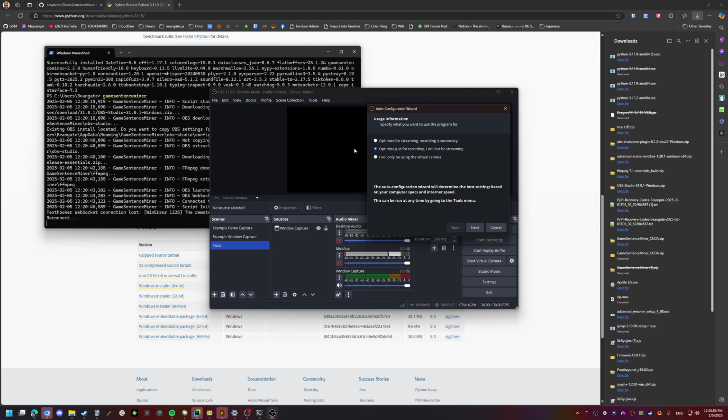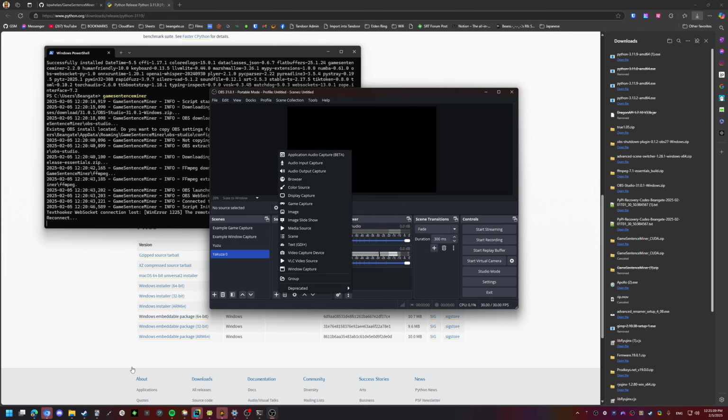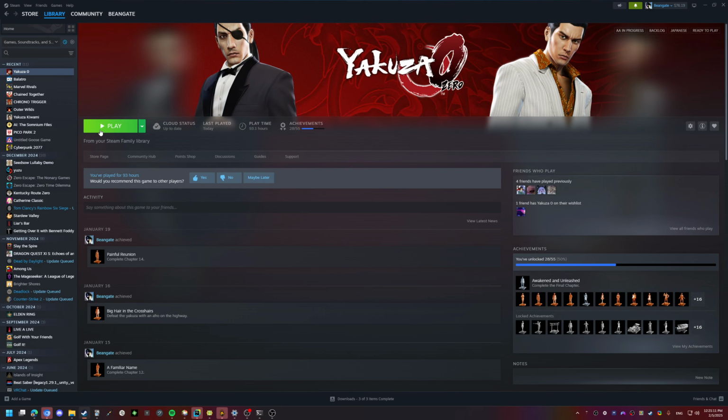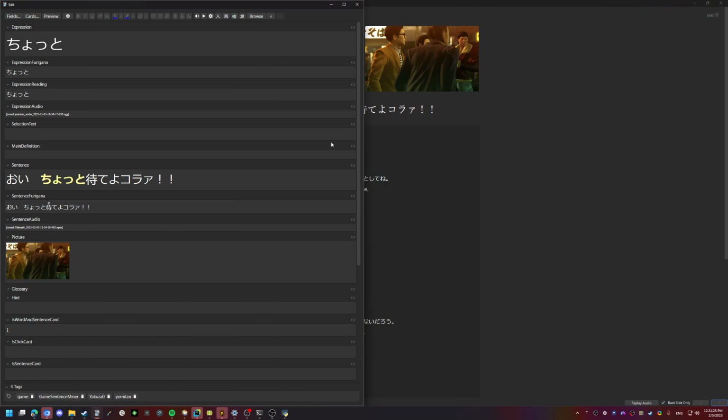I have some settings configured in here for you, but just go through here. I recommend using 30 FPS. Resolution doesn't really matter. Okay, let's configure maybe a game that I play. Actually, first, sorry. We'll go through and figure out our settings for GSM.